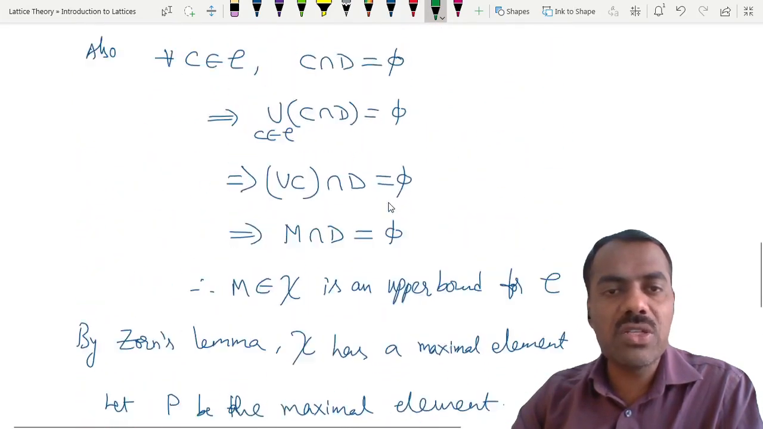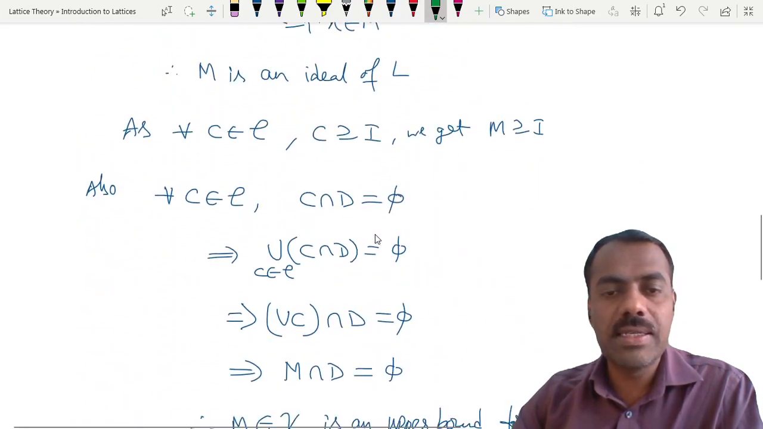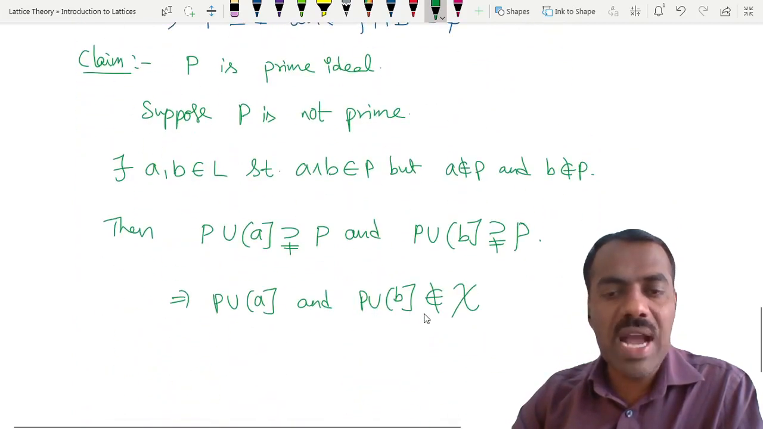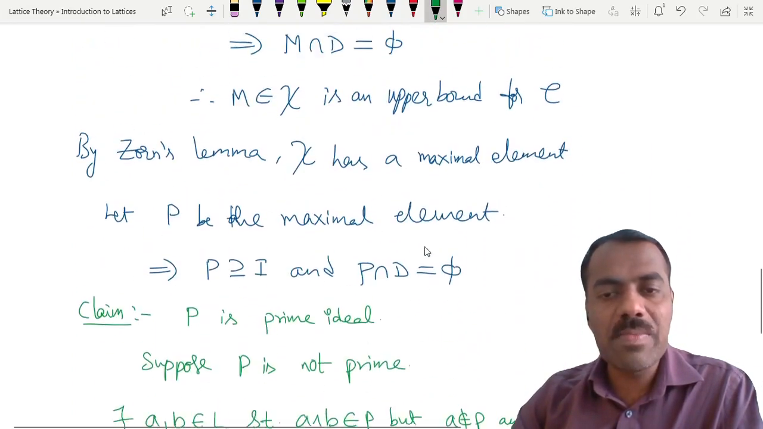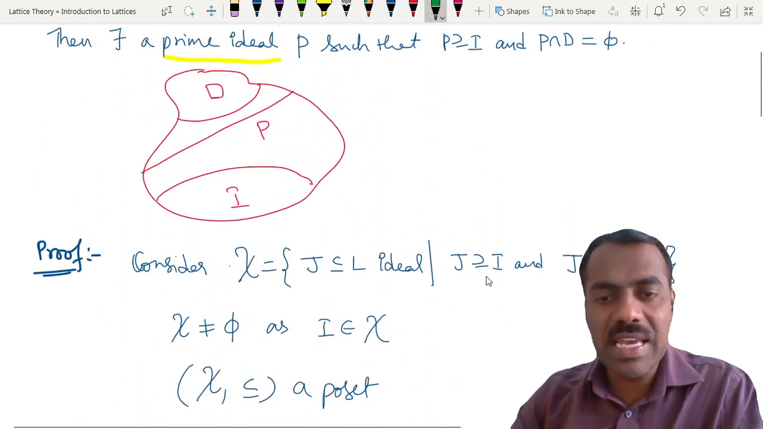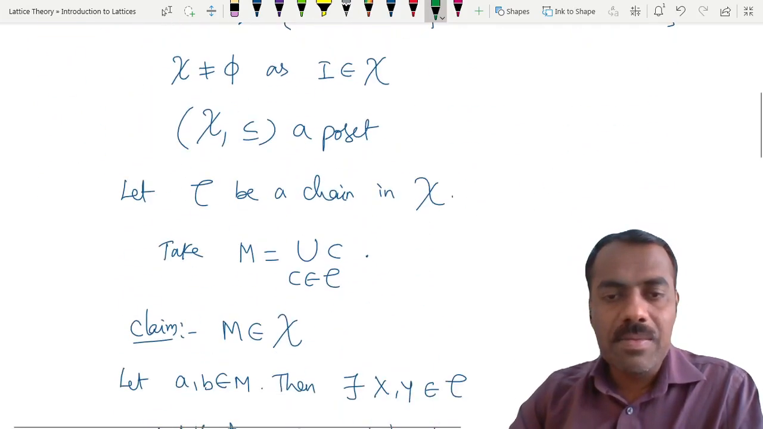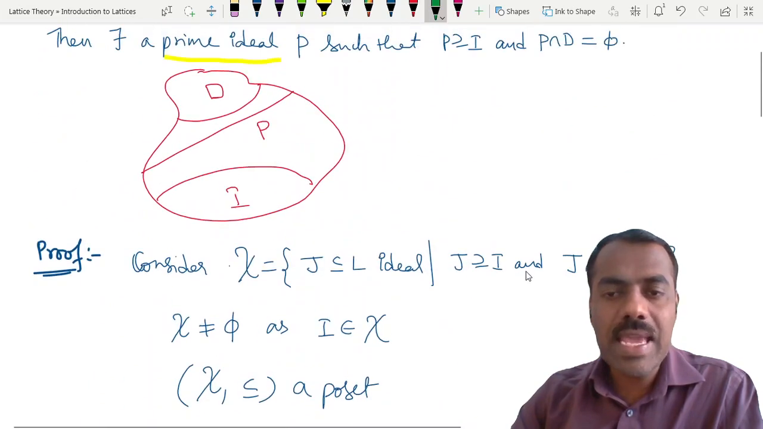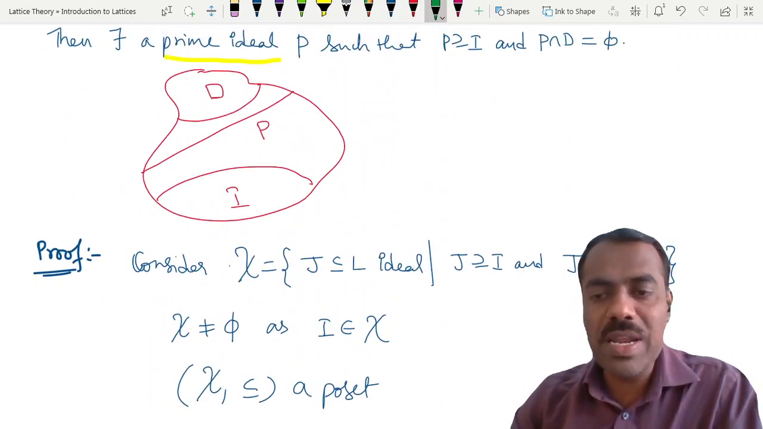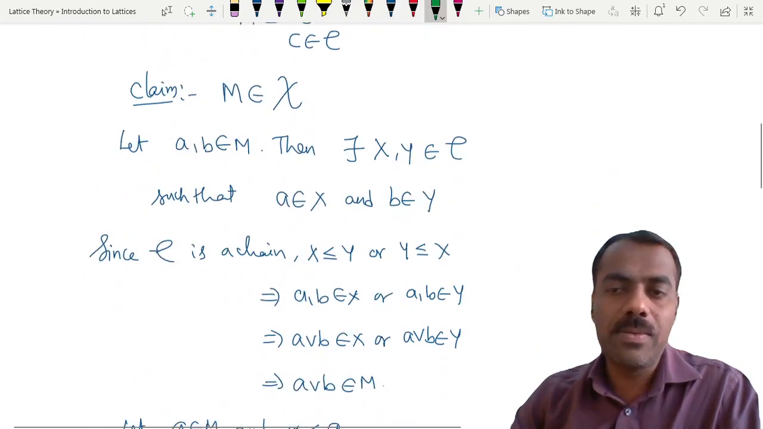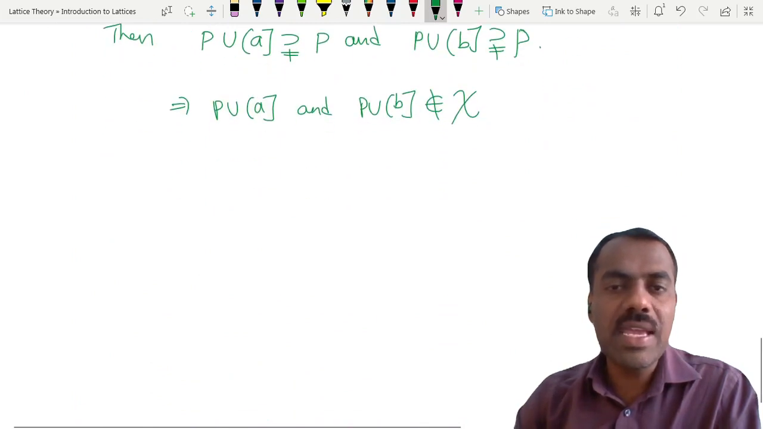Why do they not belong to chi? Because if at all they belonged to chi, then we would get a contradiction to the maximality of P, right? So therefore they are not members here. That means one of these conditions should fail, right? But because P already contains I, P union A also contains I, so there is no problem with this. So the only problem is that this intersection is empty. Therefore their intersection cannot be empty.